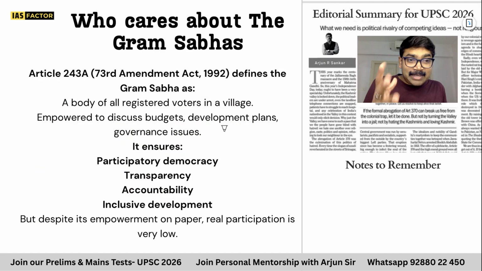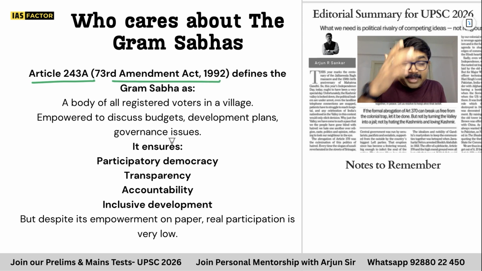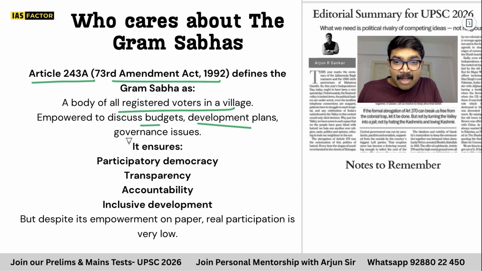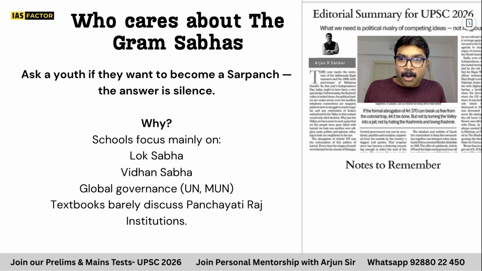So let's take some constitutional aspects. Article 243A, 73rd Amendment, defines what a Gram Sabha is. It can be a prelims question. All registered voters in a village discuss budgets, development plans, and governance issues. So indirectly, it is participatory democracy, transparency, accountability. But all this is only on paper. The real participation is absolutely low because nobody is interested. So remember this Article 243, 73rd Amendment, which mandates that all these things are important.